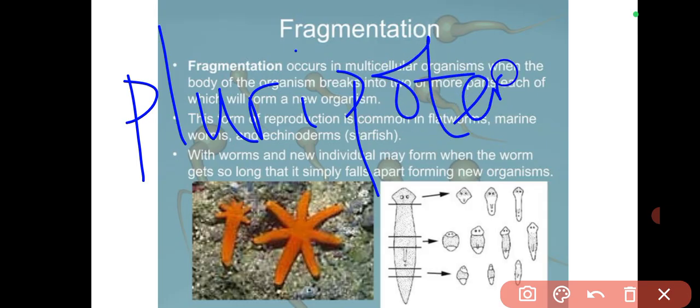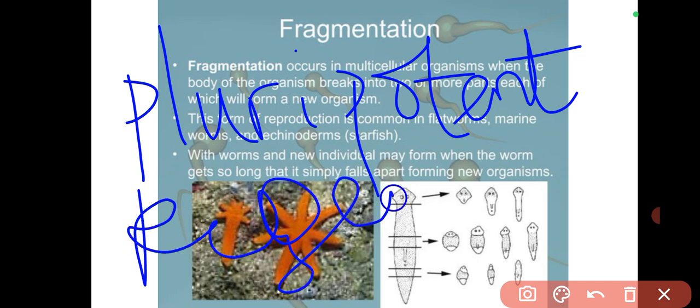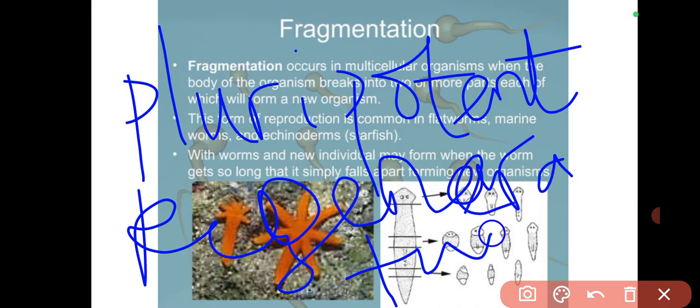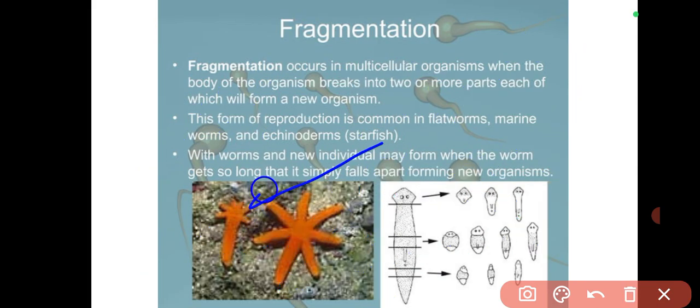Pluripotency simply means they have regenerative capacity. Those cells are said to be regenerative in nature. You don't cut off one part and say that you have successfully killed the animal, because those parts will definitely regrow themselves. Look at this slide here: you're going to see the starfish, an echinoderm, that is growing. One part of it cut off and is now regrowing into a new one. This part was the one that cut off, then you see other parts already growing out of it.